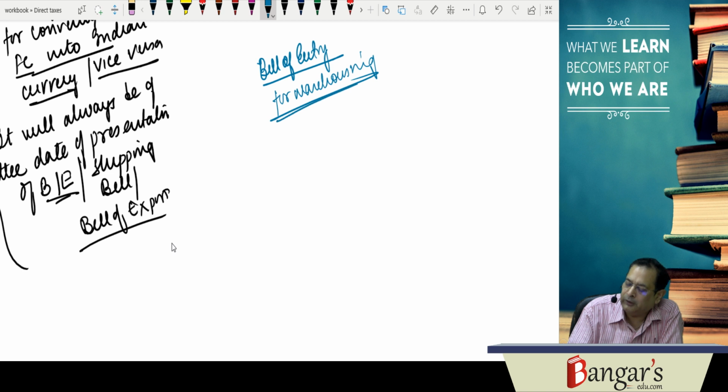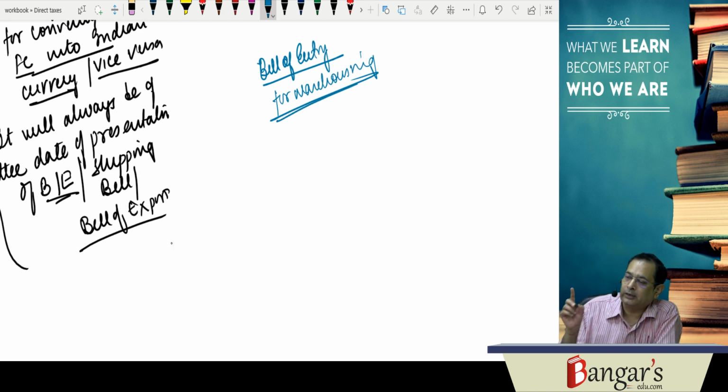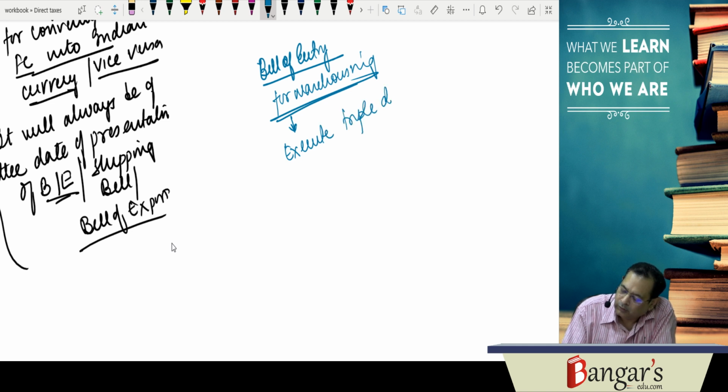You have presented bill of entry for warehousing. That means the goods are deposited in customs warehouses. Here you will not be required to pay the duty; you have to execute the bond. You have to execute a triple duty bond. Then what happens?